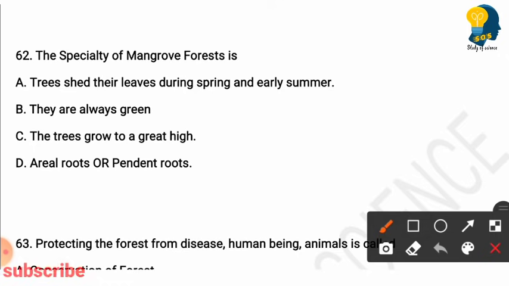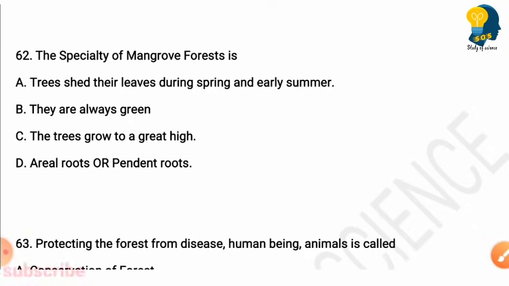The speciality of mangrove forest is: option A, trees shed their leaves during spring and early summer; option B, they are always green; option C, the trees grow to a great height; option D, aerial roots or pendant roots. So here the right answer is that the speciality of mangrove forest is they have aerial roots or pendant roots. So the right answer is option D.